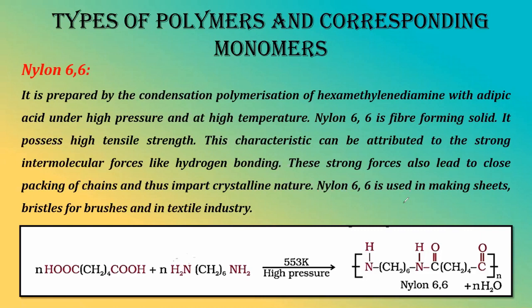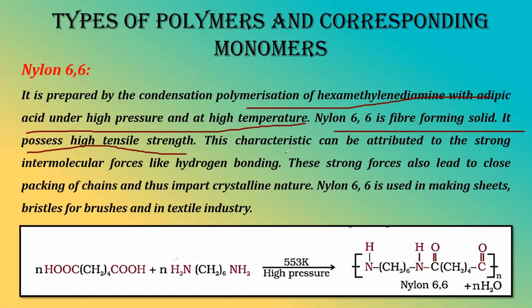It is prepared by condensation polymerization of hexamethylenediamine and adipic acid, right? Hexamethylenediamine and adipic acid under high pressure, high temperature. Okay, so if somebody asks you what are the monomers of nylon, we are going to say it is formed by the combination of hexamethylenediamine and adipic acid. Okay, nylon 6,6 is a fiber forming solid.